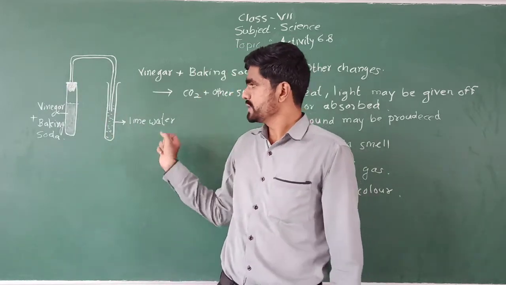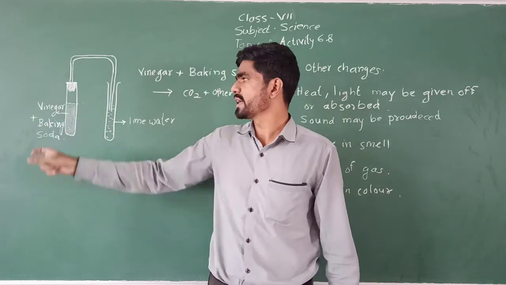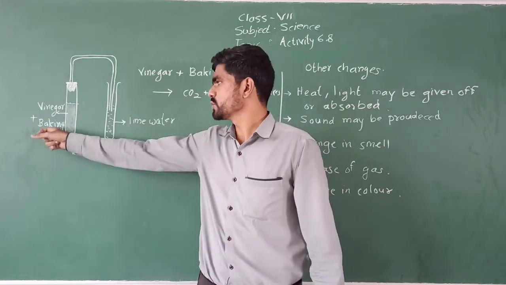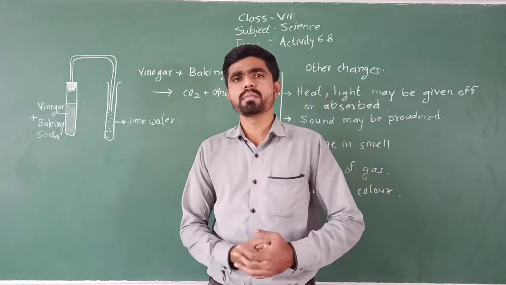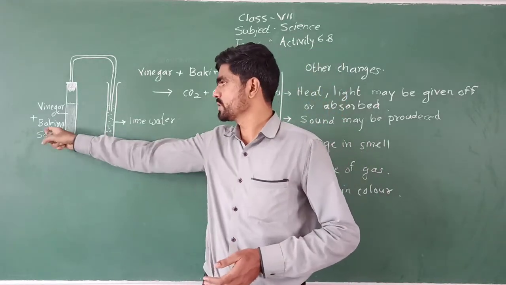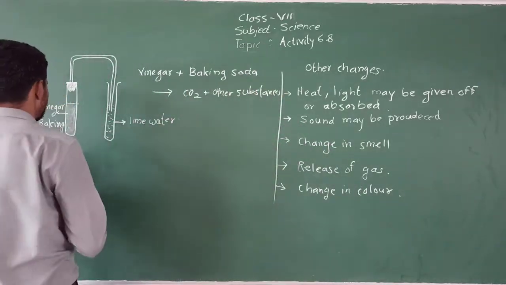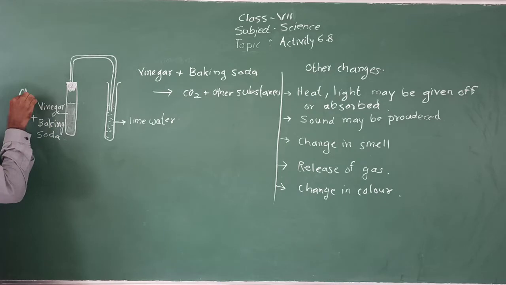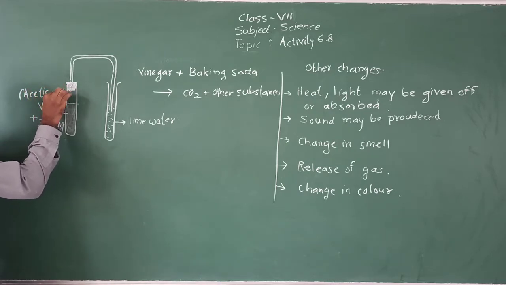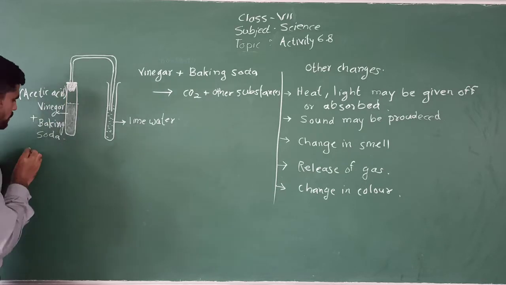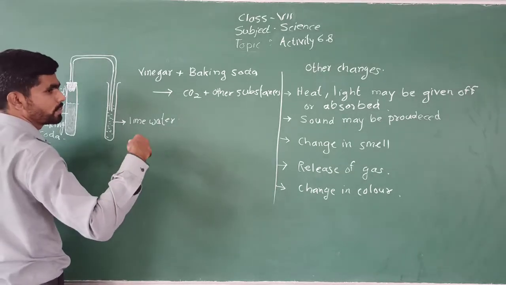In 2 test tubes, in test tube number 1 we added vinegar plus baking soda. Vinegar means acetic acid, baking soda sodium hydrogen carbonate. Sodium hydrogen carbonate is baking soda and vinegar means acetic acid. Let us write also here. Do not get involved into formulas of this substance because this is not the main topic. What we want to learn is concept of chemical change.